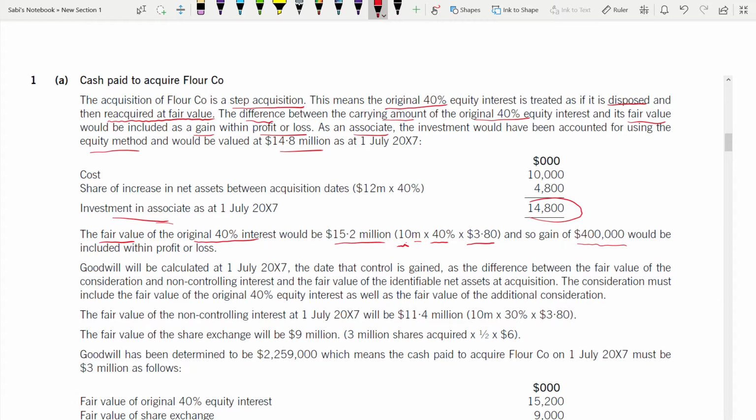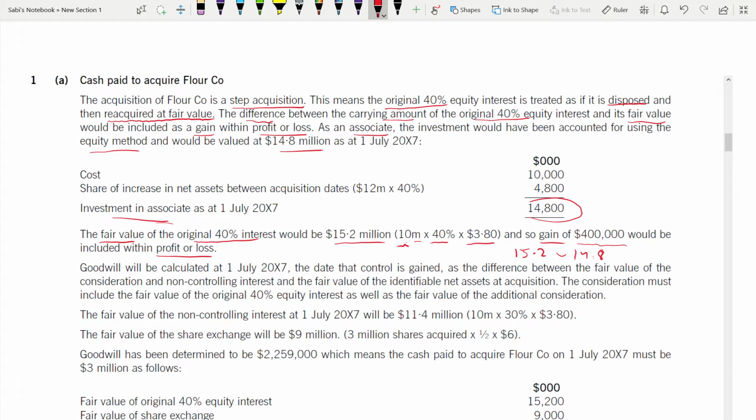How are you getting this gain? It is the difference between carrying amount and fair value. 15.2 minus the carrying amount, which is 14.8, is 400,000. It's a gain, right? Fair value is more than the carrying amount. So this gain will be there in P&L. You also have to write where the gain will go. Be very specific: calculate, and then say where each item will go. You have to be very specific in this, especially in the consolidation part.